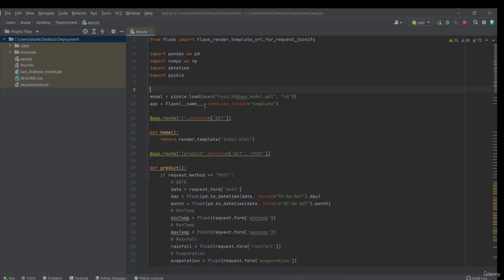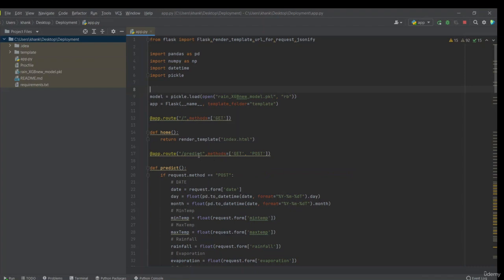Now in the next section, you have to define your folder: the template folder is in template. Then I define the app route, a common basic method, using the GET method to get my URL. Then I define home, which just renders my template. Render template means get that template, so when I click on my URL, it gets my index template and opens the page that I showed you.